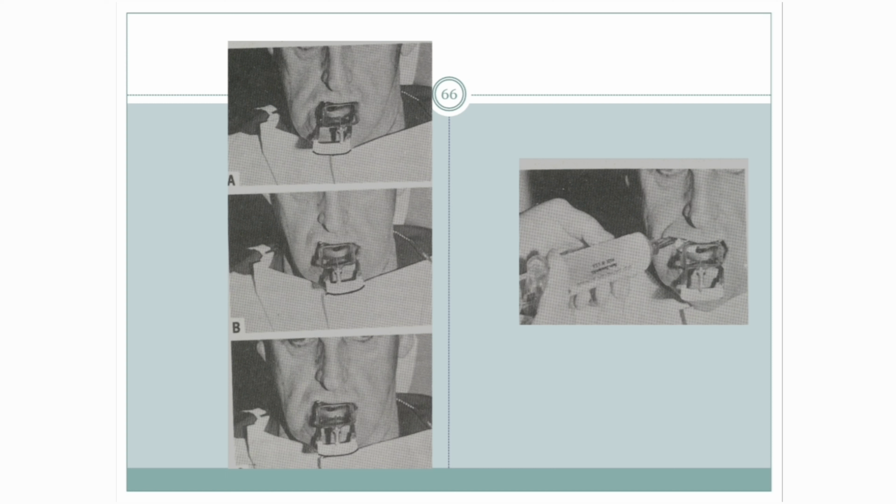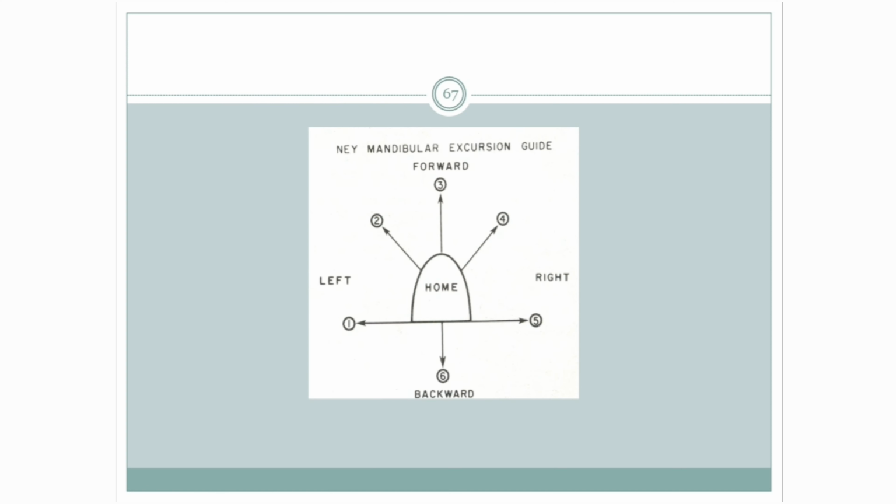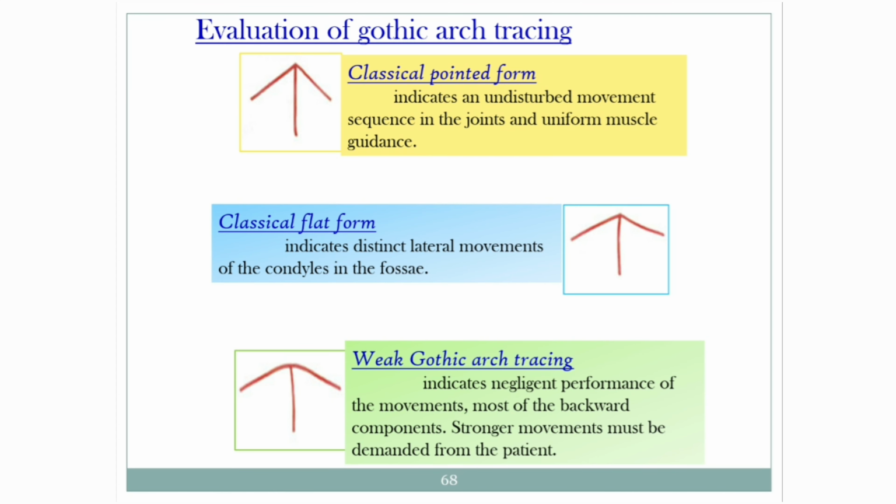The tracing is examined for a sharp apex. Once the recordings are satisfactory, quick setting plaster is injected between the occlusal rims. The assembly is removed and articulated. This is the knee mandibular excursion guide. The next step is that we must evaluate the Gothic arch tracing.